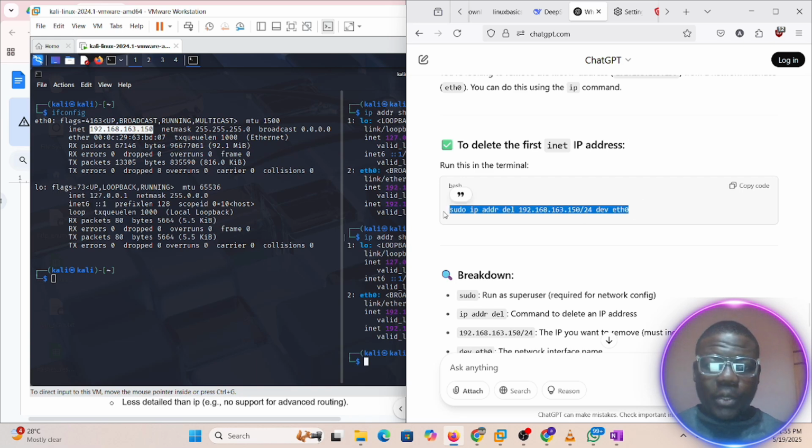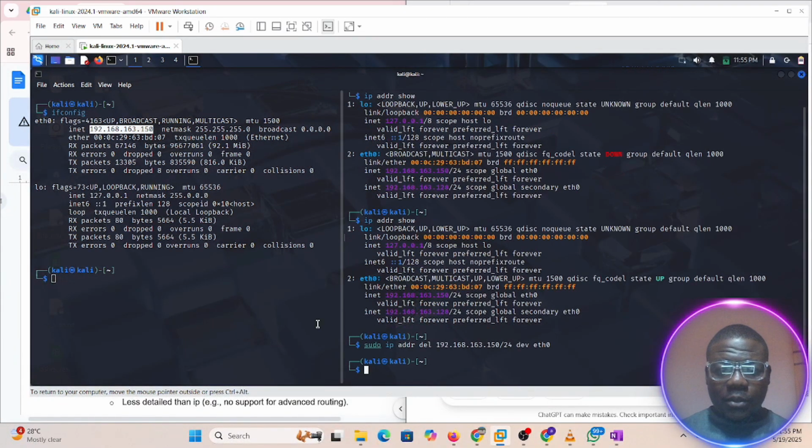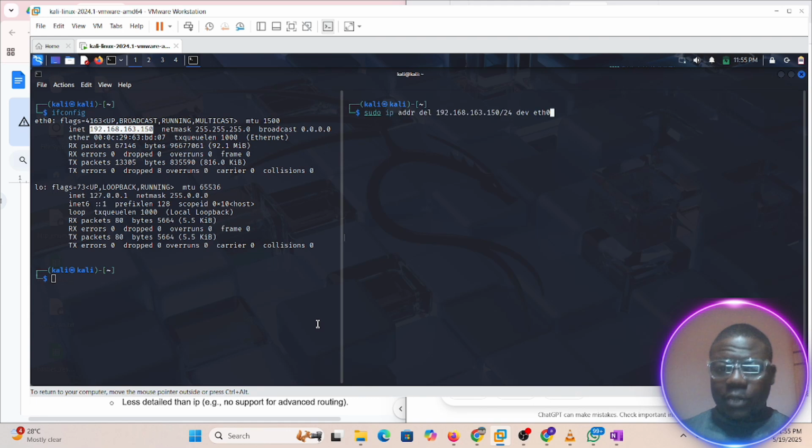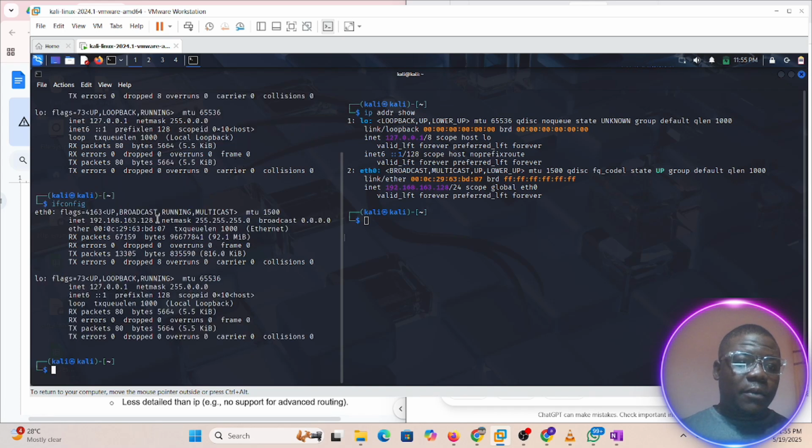So we come here. We have that. We do that. We do clear. And I do ip address show, and this is back to 126. Let's see if ifconfig is going to register it also, and ifconfig too has registered it.